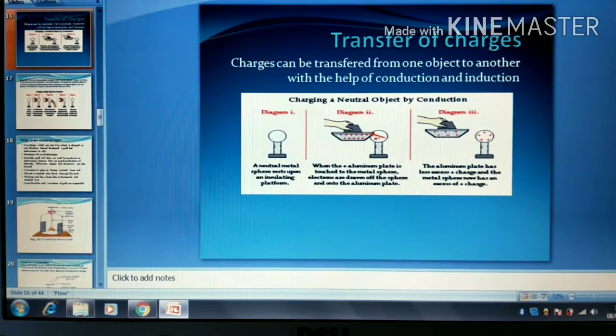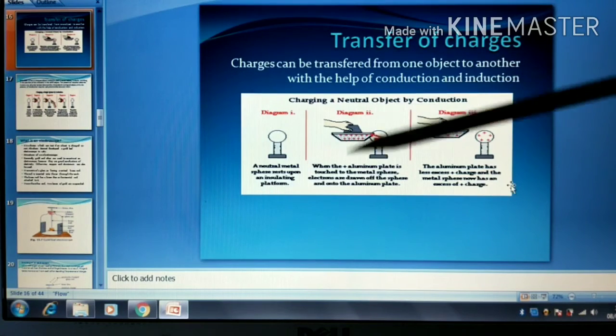Coming to the second method of charging, it is called charging by conduction. When an uncharged object is touched with a positively or negatively charged object, the uncharged object also acquires the same charge as is possessed by the charged object. This process is called charging by conduction.